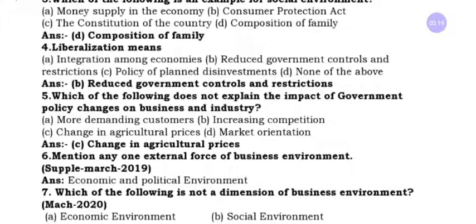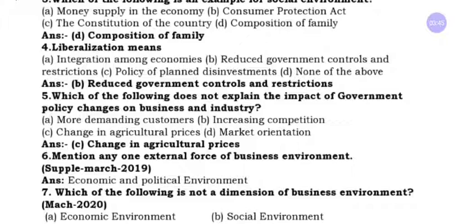And the next one, liberalization means. You should understand the concept of 1991. Options: integration among economies, reduced government controls and restrictions, policy planned disinvestment, none of the above. Option A comes under globalization.